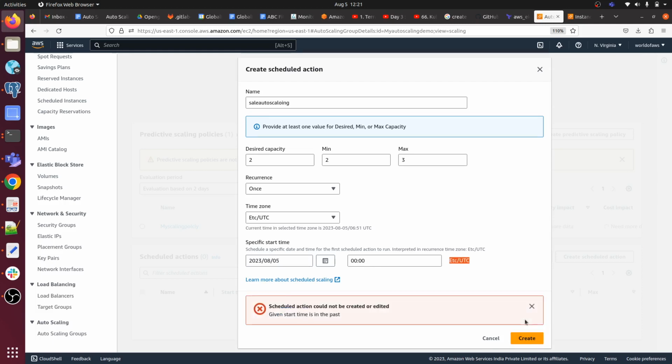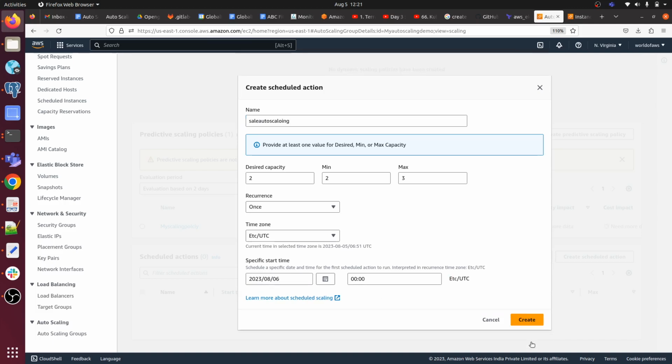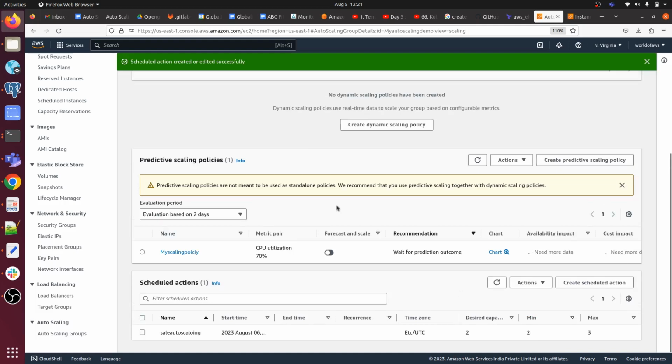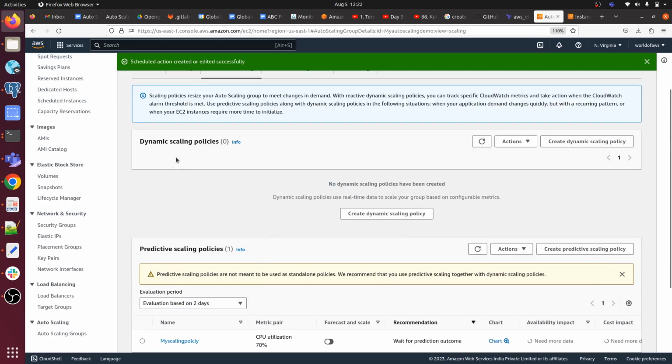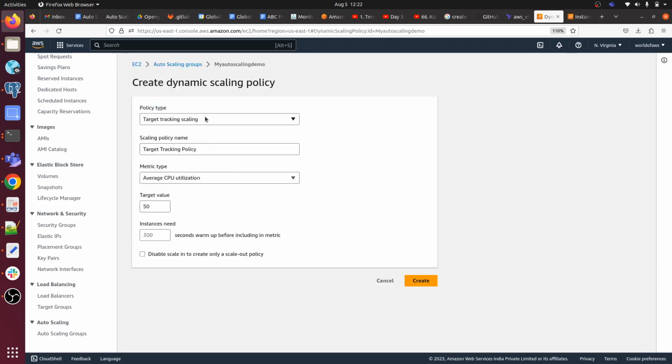Just click on create. Given start time is in the past, sorry, then we have to give 6. So our scheduled action is going to be created. Okay, and whenever we have to create dynamic scaling, then click on it: target tracking policy, step scaling, simple scaling, whatever scaling policy you want.